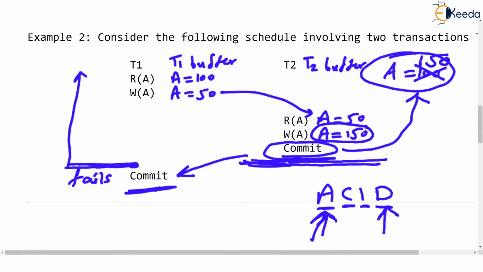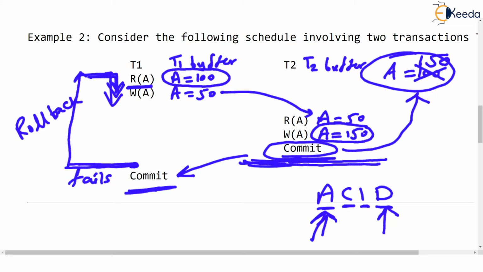Now, what rollback means is that T1 says, hello, I am not able to complete, so I will go back to the state in which I was last time. From the beginning, it starts all over again. So if it rolls back, it goes to the state in which it was when it started. So what was it doing? It had a read A operation. Listen very carefully. This read A operation last time had fetched A equal to 100. So A will be restored back to 100.